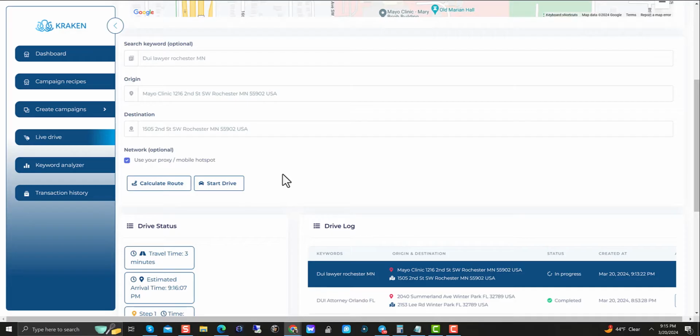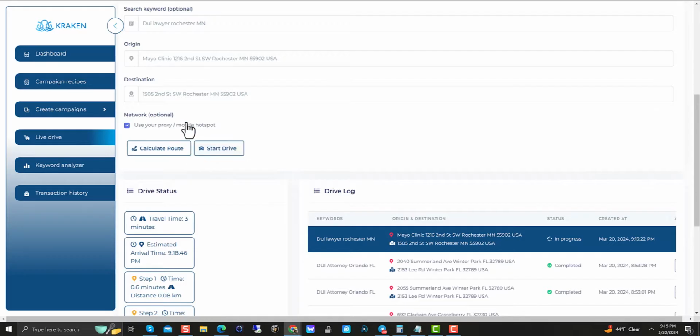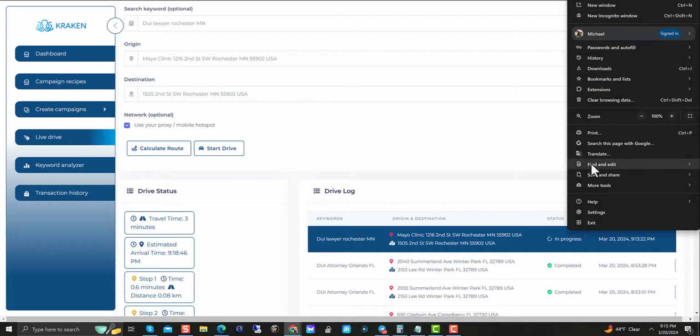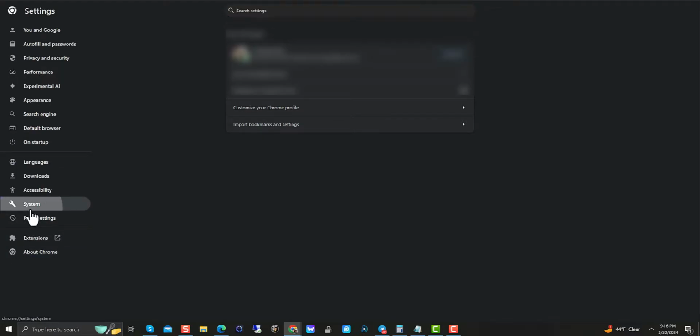So if you were wanting to use that for the live drive system, we've got it built in now that you can use the hotspot on your phone to connect for your internet. And then the next one that you run here, calculate route, would actually run directly out of your mobile hotspot. The other thing that you could do is you could use your proxy. So what you would want to do is go to your settings, okay? And then from settings here, you'd want to go down to system, I believe, is it system?